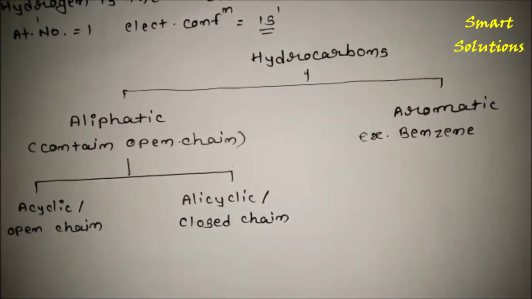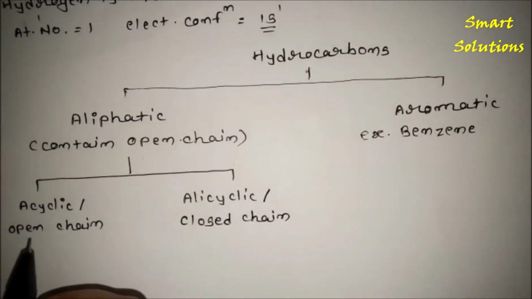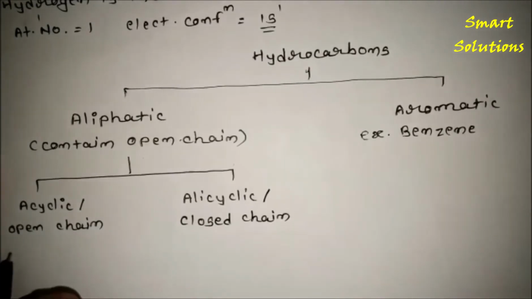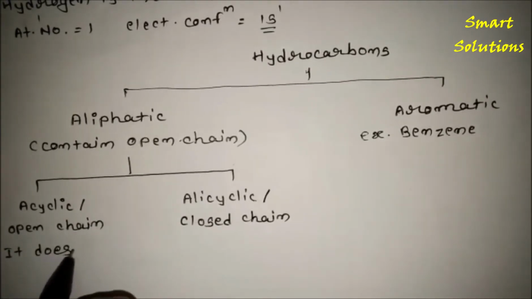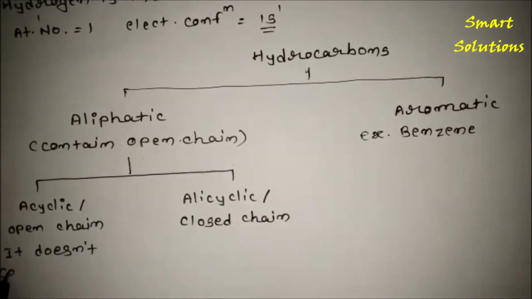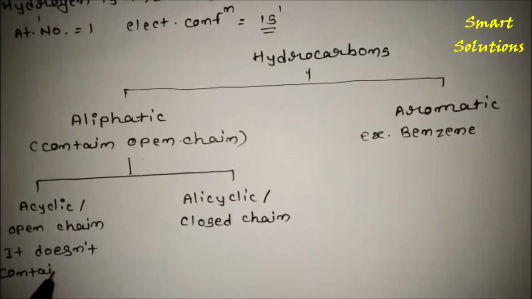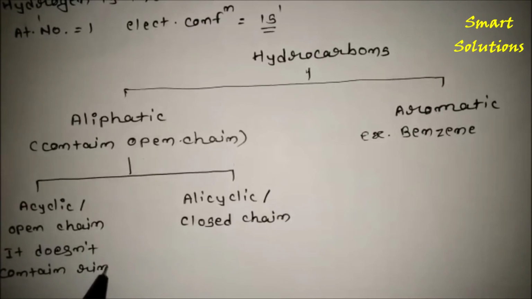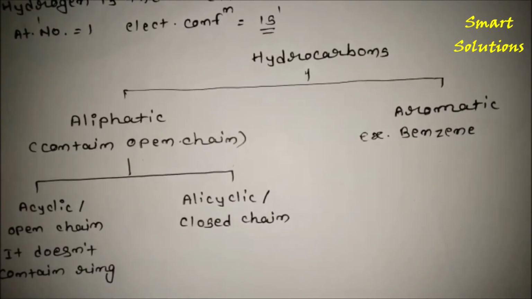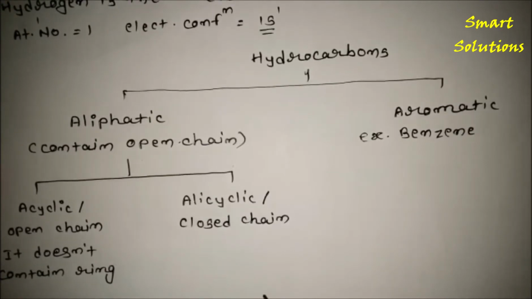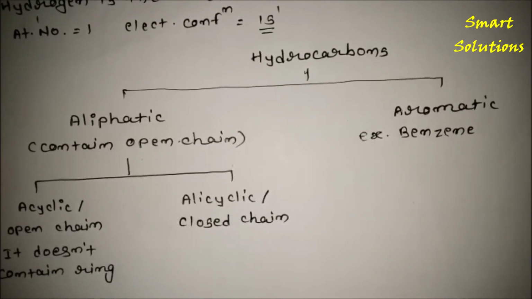So an acyclic compound does not contain a ring, and an alicyclic hydrocarbon contains a closed chain.